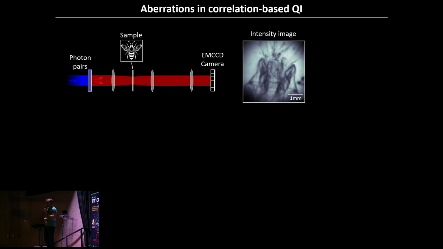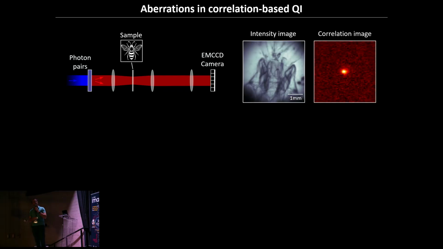This is what you see in intensity. No big surprise, all right? But as I explained a bit before, instead of just looking at the intensity at the output, you can also start counting the photons and look at the correlation between them. So let's do that again. In that case, you build the correlation image. So this is the G2, projecting along to have a 2D visualization.